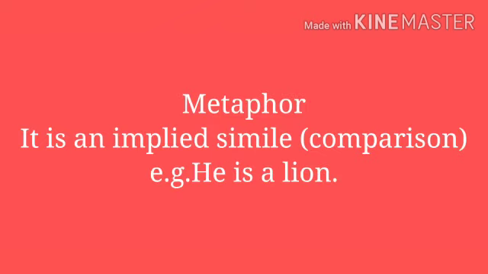Next one is metaphor. It is an implied simile or an implied comparison. Two different things or objects are compared with each other indirectly. It is called metaphor. For example, he is a lion. Here he is compared with lion indirectly, so it is implied comparison.